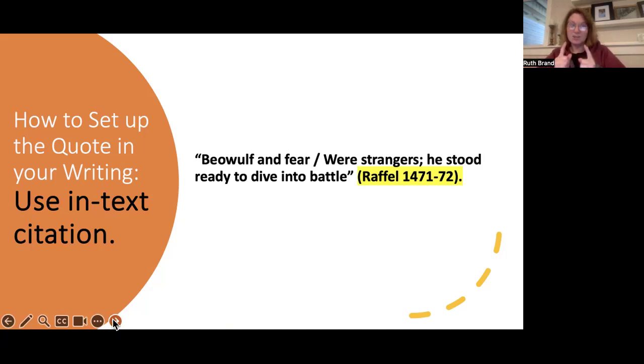Now, this can change. Let me tell you how it changes. If you're writing a great big essay and you used 2 quotes, only the first quote needs the author's last name, or in this case, the translator's last name, because as long as you're writing about that book, me, the reader, I already know that you're talking about this book. Does that make sense? And that's when I'll remind you often that you only need to use that last name the first time you use a quote.